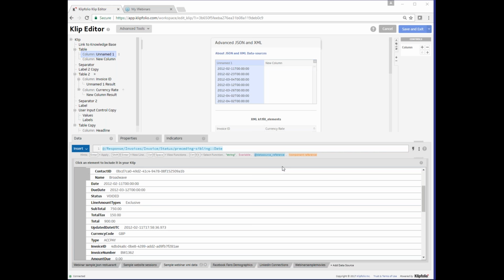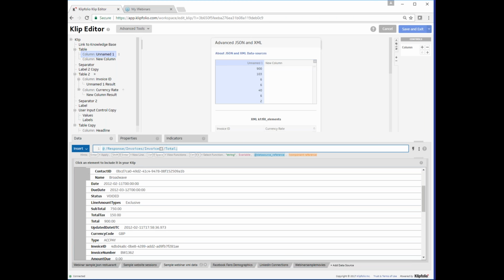You can actually move up, down, or sideways inside of your conditions as well. What we'll do here is get the total value where the contact name is Broadwave. First, we start at the total node. Then, we add a condition inside of the invoice node using our square brackets.